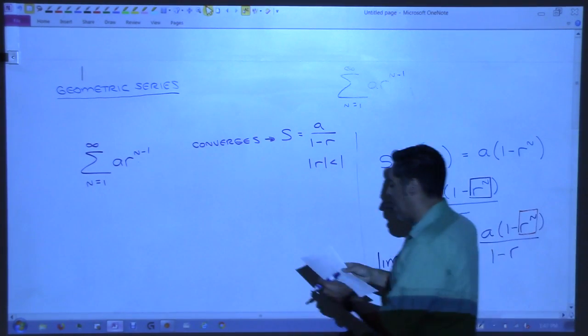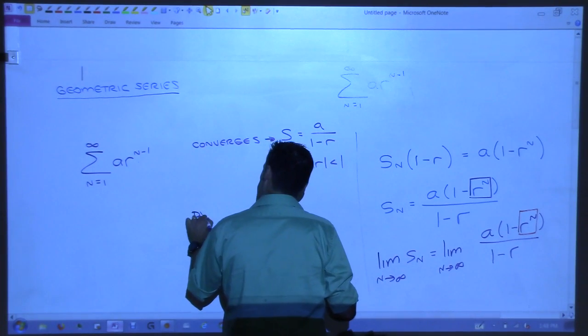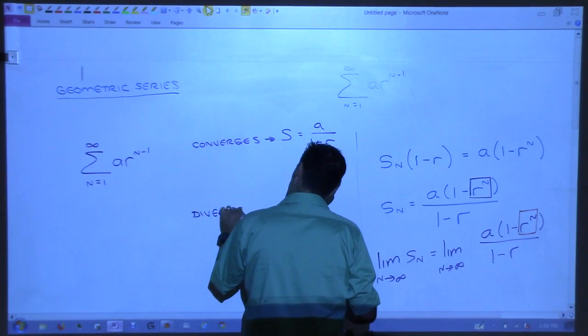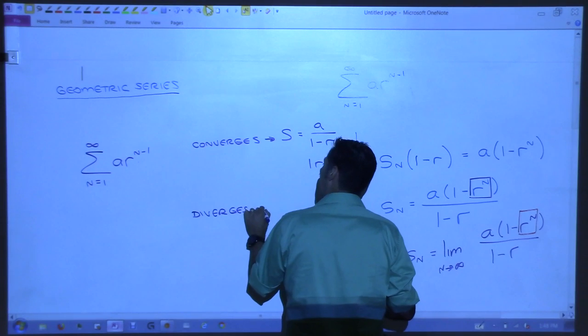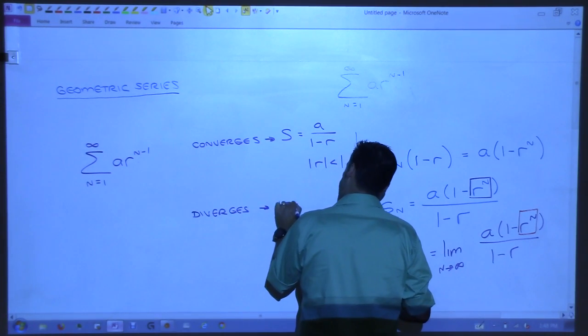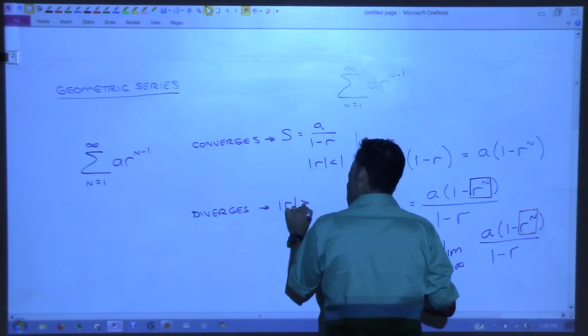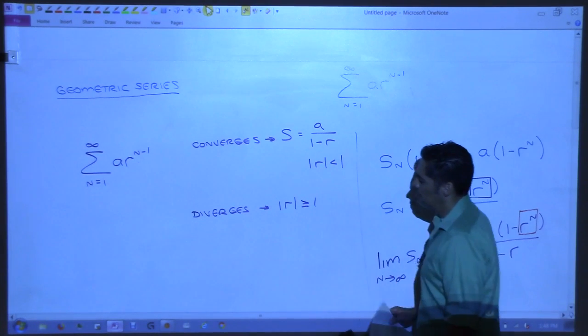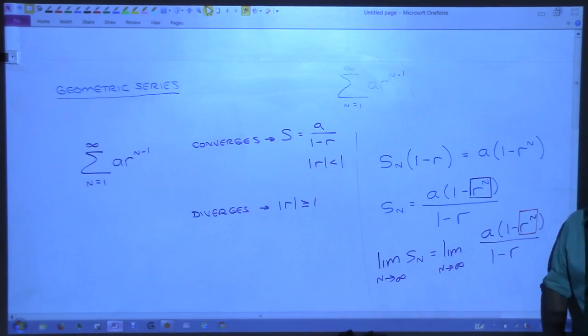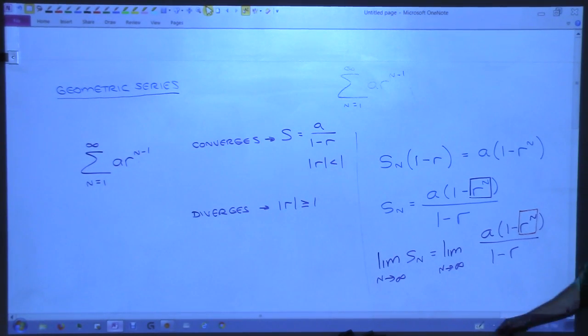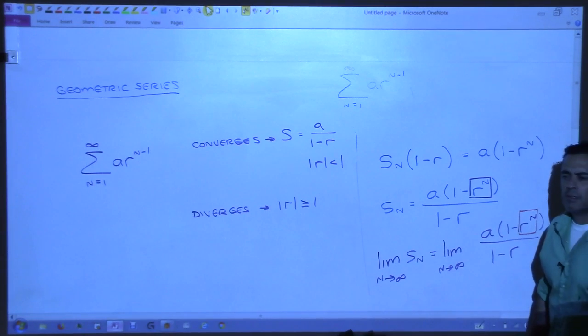But if you have the other case, it diverges if the absolute value of R is, now they say, greater than or equal to 1. Why do you think they're including the equal? Why would it diverge if R was 1?